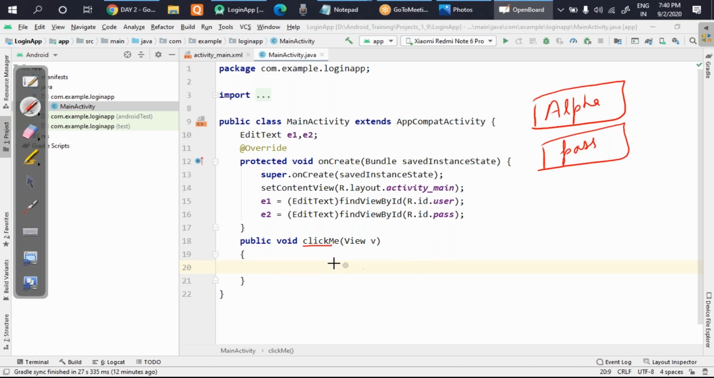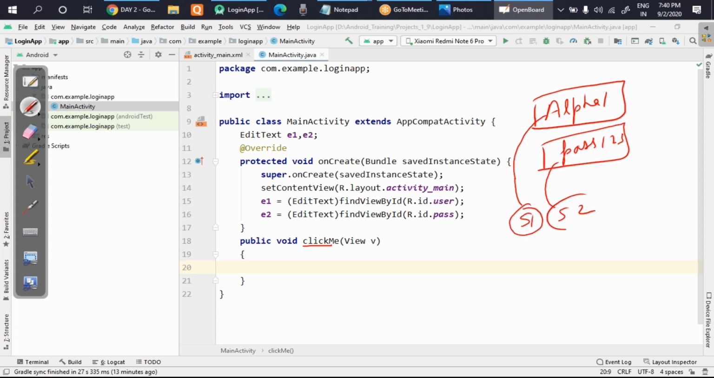Now what I have to do is grab these two data. When I grab these two data, I have to store them in some variable. Let it be S1 and S2. As you know, the user can pass any data. Suppose the user is passing alpha1 or pass123, whatever. I know that the username should be alpha and the password should be pass.